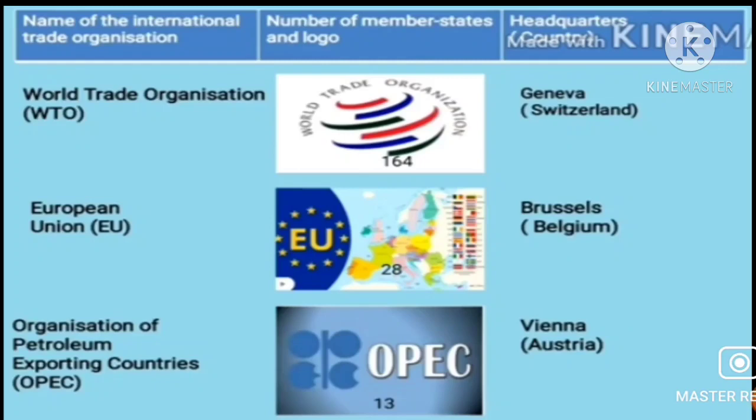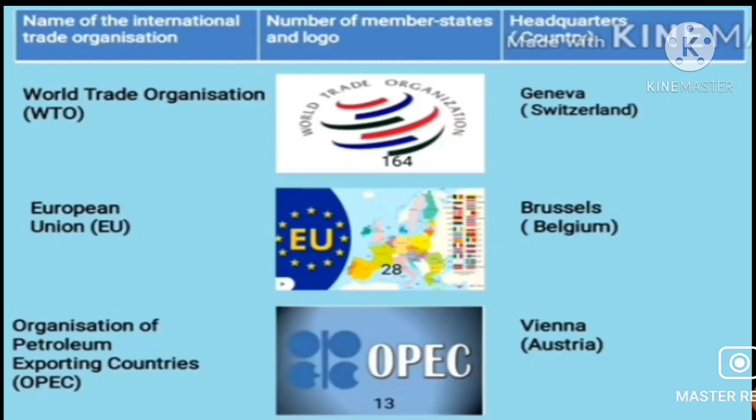Customs duties have been cancelled on exchange of goods within the members. A common euro currency is established, so that these 28 countries, when they are trading among themselves, use a currency called the euro currency.